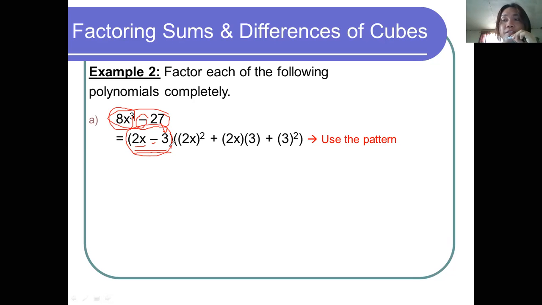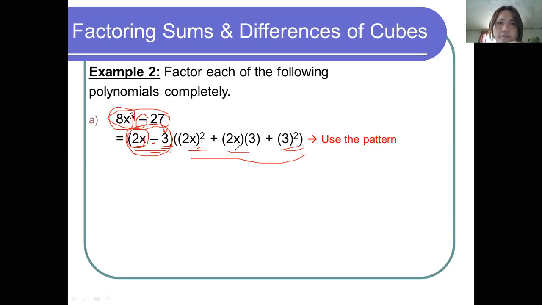Okay? So next, to get the second factor, the second factor is always a trinomial. So how to get the second factor? Square the first term, 2x, and then square the last term, 3, so 3 squared.